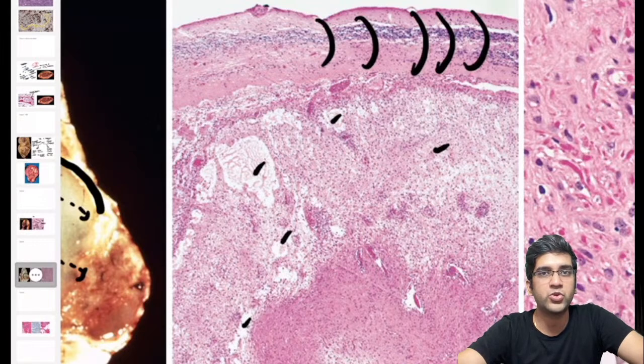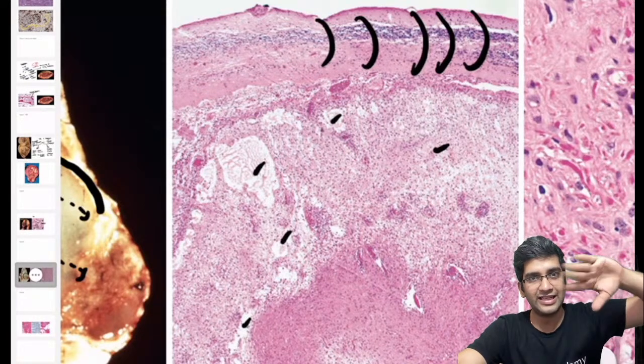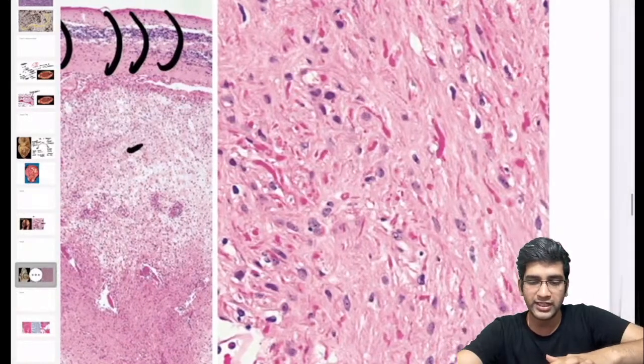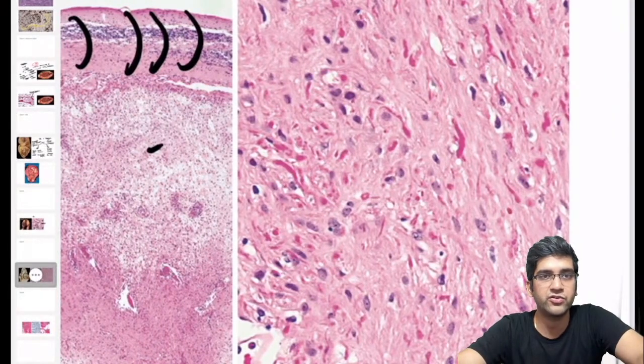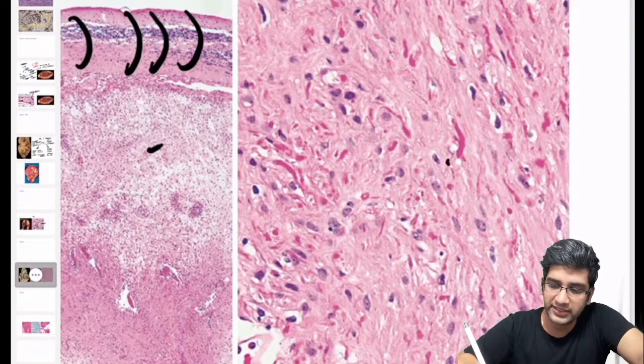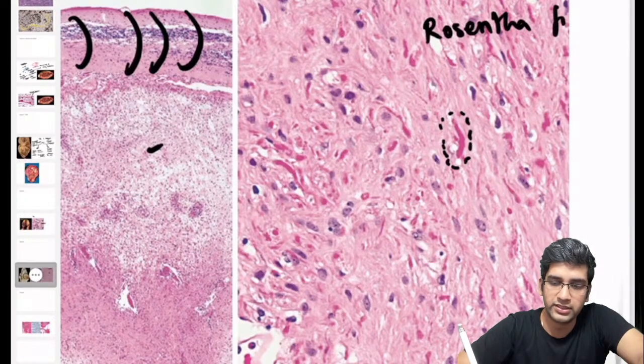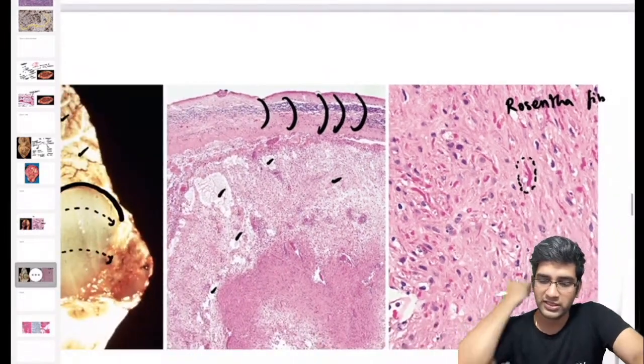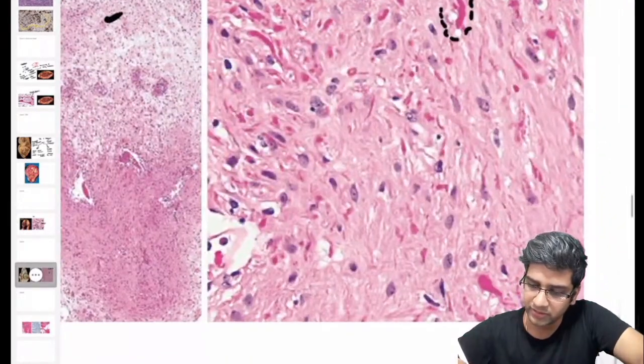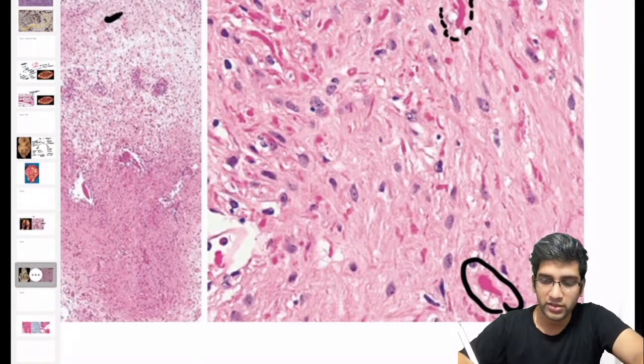If you remember your MCQs in anatomy of the cerebellum, you can see the layers of the cerebellum there. When you go to the higher power, what are the findings seen in a JPA? There are a few classical findings. This is a classical Rosenthal fiber, right? If you can see here, I have that also. It's a Rosenthal fiber.